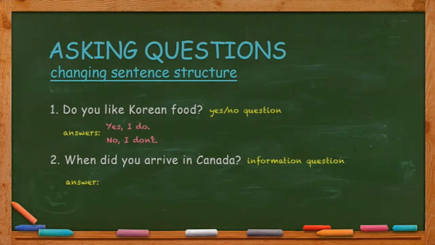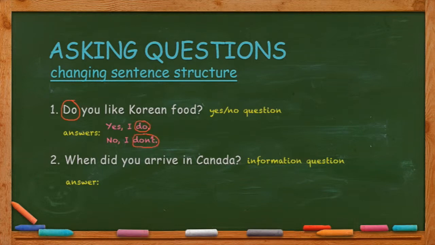Here are some questions and answers. Number 1 is a yes-no question. Do you like Korean food? In this question, do is acting as an auxiliary verb. So you answer, yes I do, no I don't.